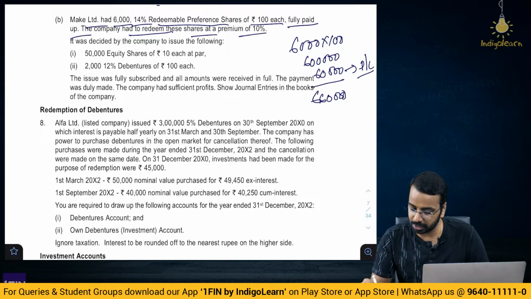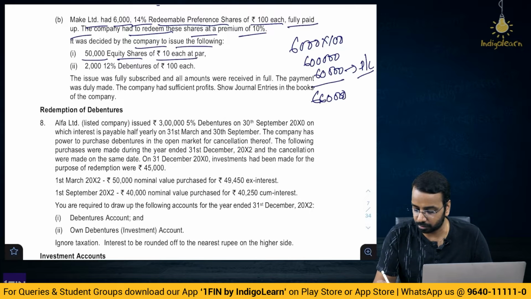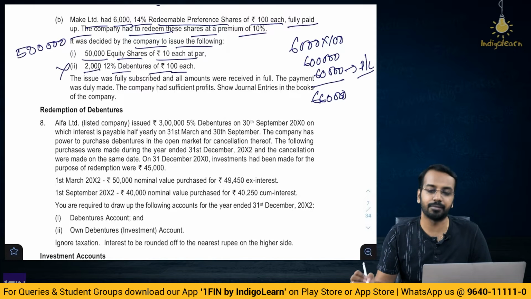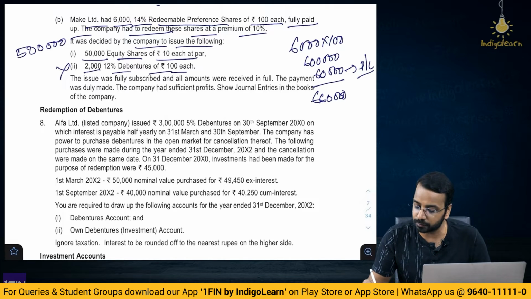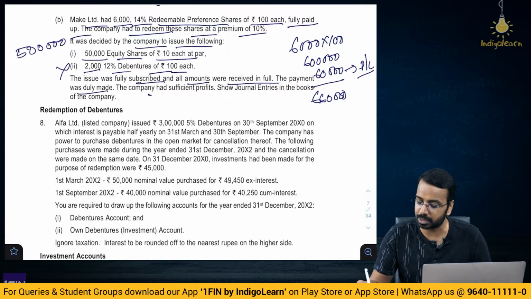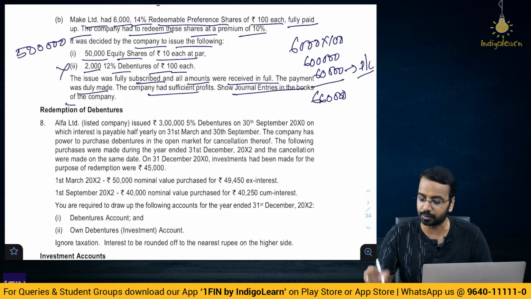Okay. It was decided by the company to issue the following: 50,000 equity shares of 10. So, 5 lakhs face value here. 2,000 12% debentures of 100. This is not relevant for CRR. The issue was fully subscribed and all amounts were received in full. The payment was duly made. The company had sufficient profit. So, journal entries in the books of the company.